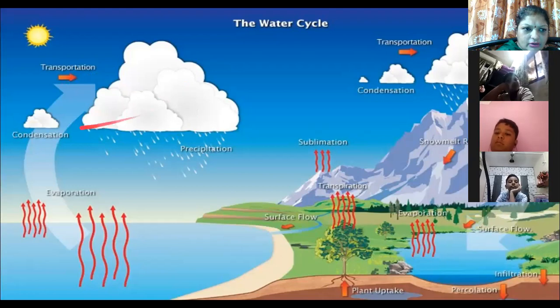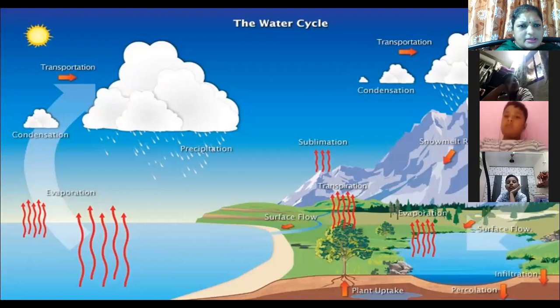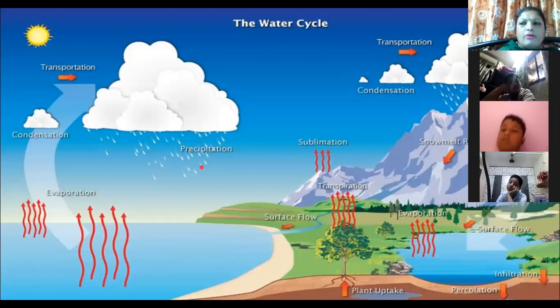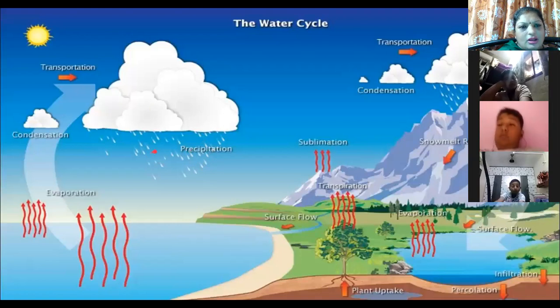Back to the screen now. You can see here, as I told you, condensation takes place, the formation of clouds. Now clouds cannot hold the water droplets because they are becoming heavy and are collected together. What will happen to those water droplets? Because the clouds cannot hold them, they will fall down on the surface of the earth. That means they will fall down in the form of rain. And this is how rainfall occurs.